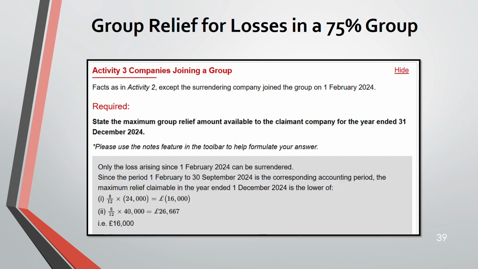Now, activity 3. Facts as in activity 2, that means 24,000 loss and 40,000 profit, except the surrounding company joined the group on 1st Feb 2024. So it starts from February. Earlier there were 9 months, now 8 months. So now the only thing that changed is it's 8 months. Loss is the same, 40,000 profit is the same. This time the lower is the surrounding company's loss.